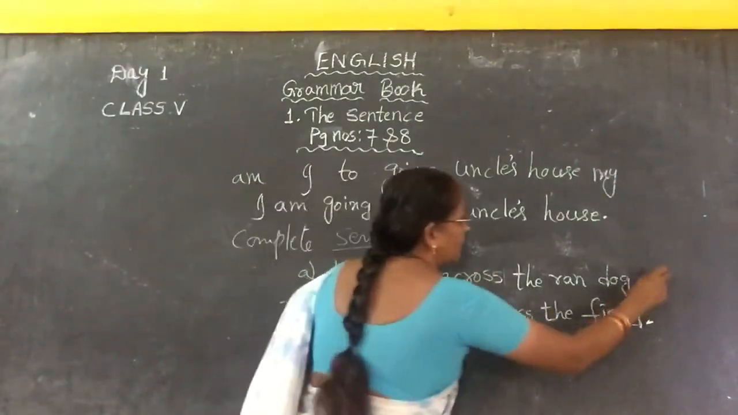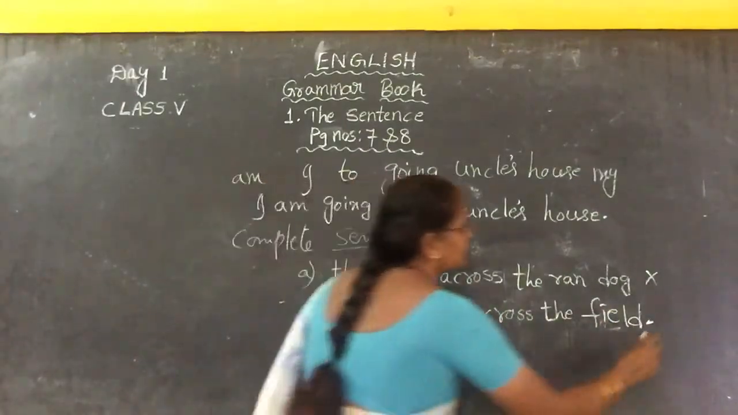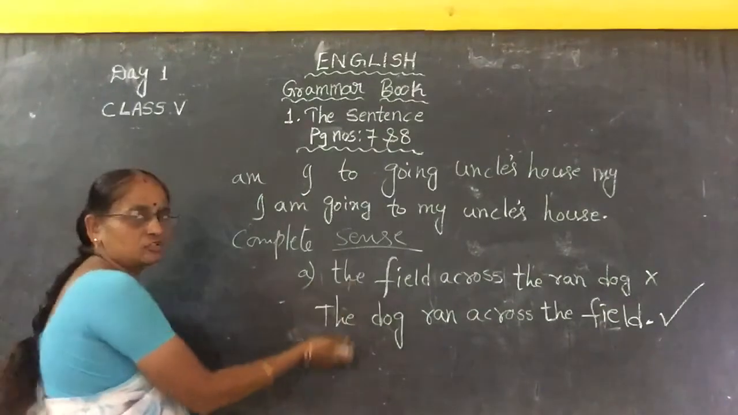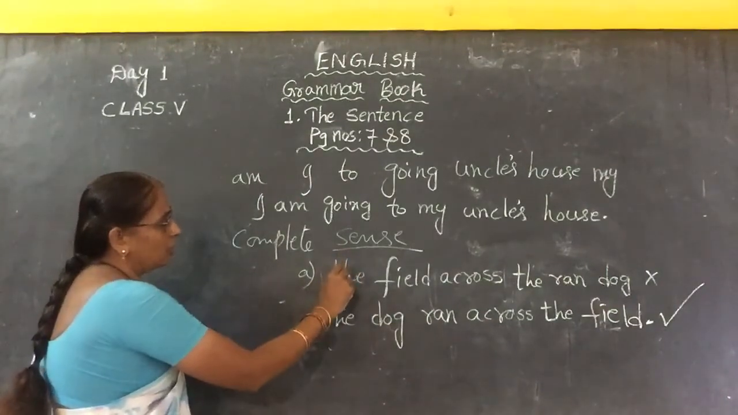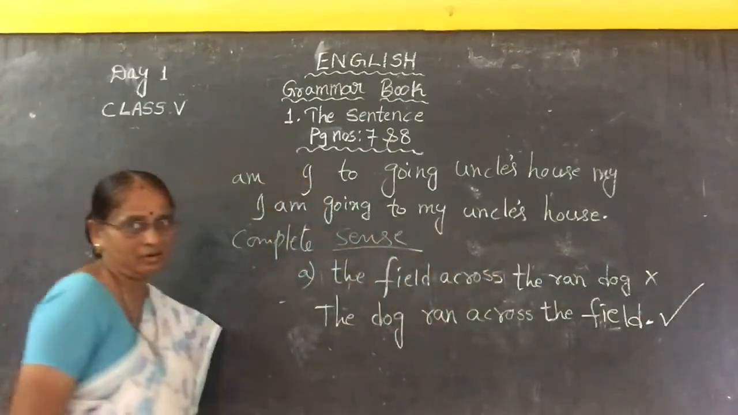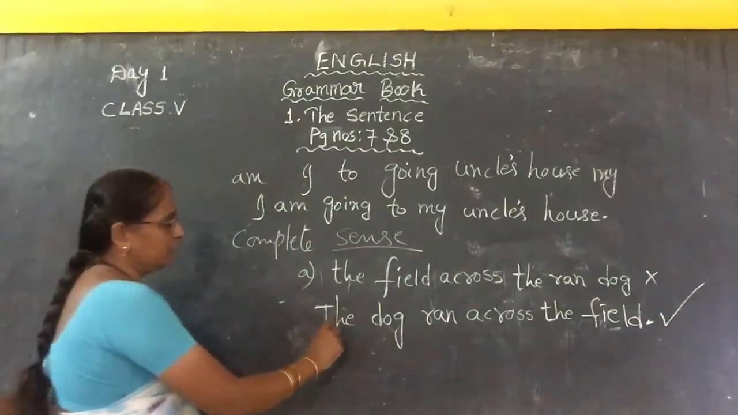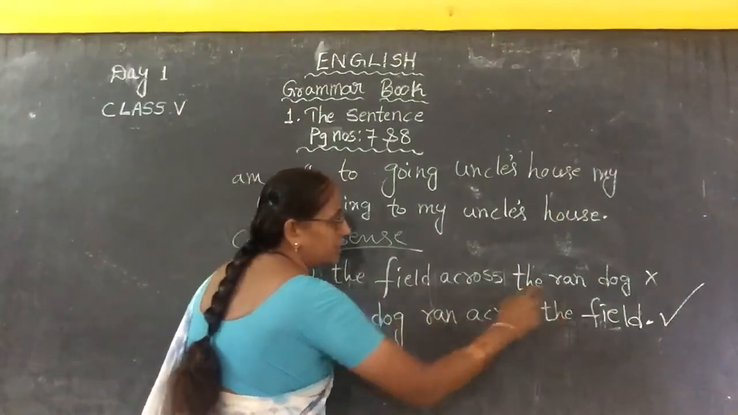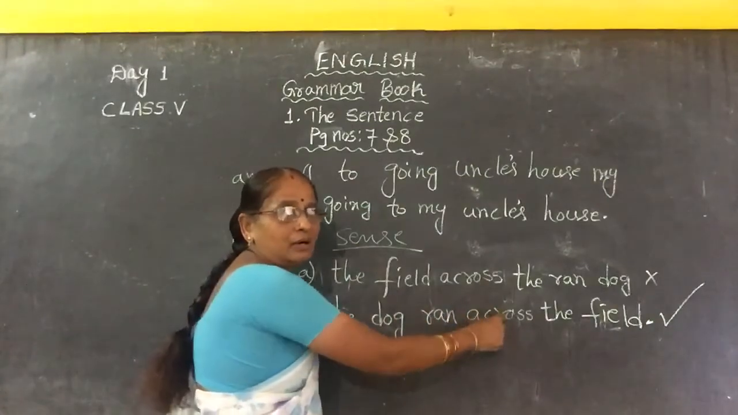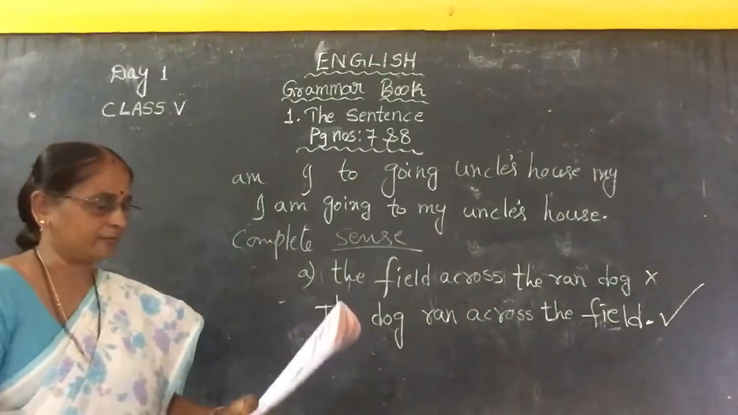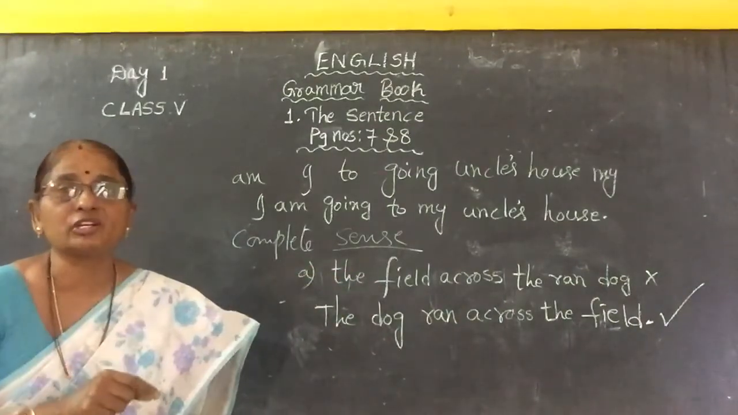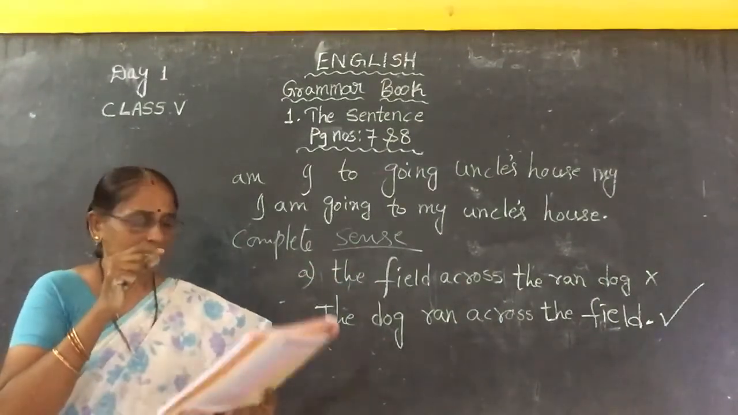Why is this the wrong, incorrect sentence, and why is this the correct sentence where we put a tick mark? Same words only, no? Because in this sentence the words were not arranged in a proper order, and here, the dog ran across the field, the words were arranged in a proper order. Follow, children? Okay, now I am going to explain to you some rules and regulations of the sentence.